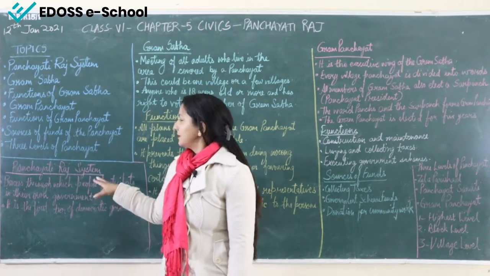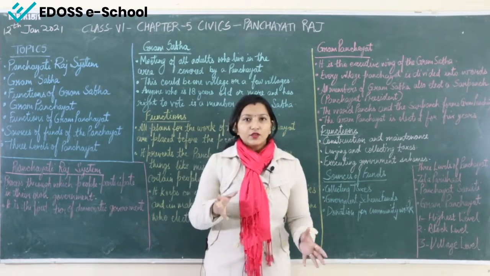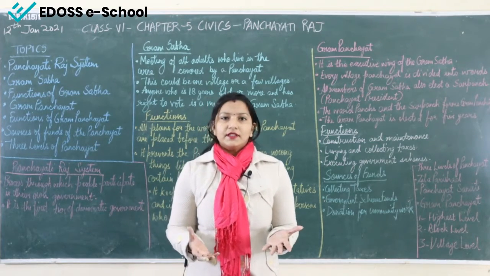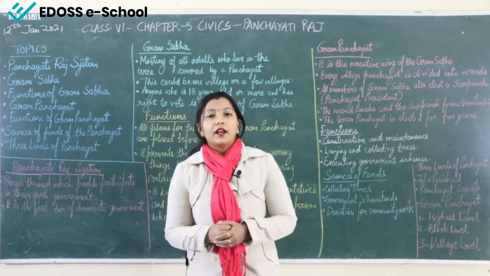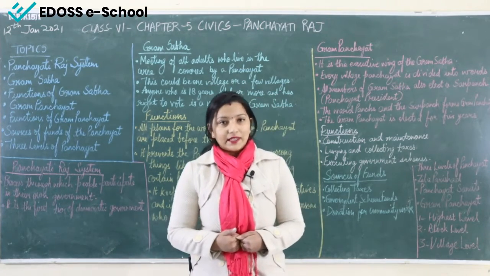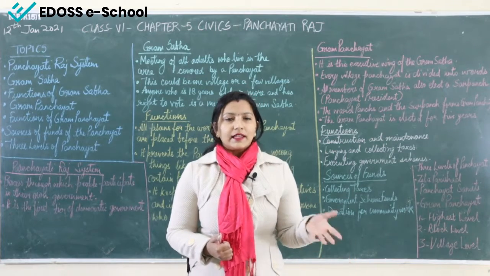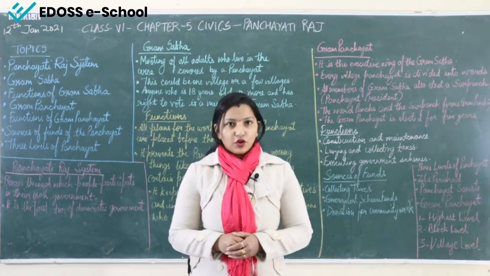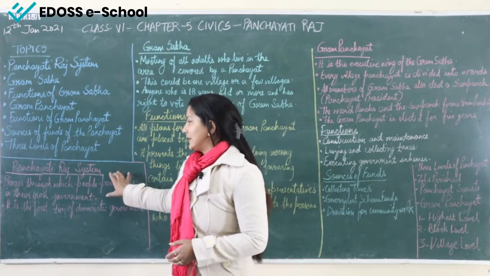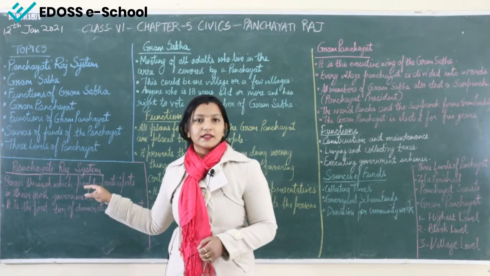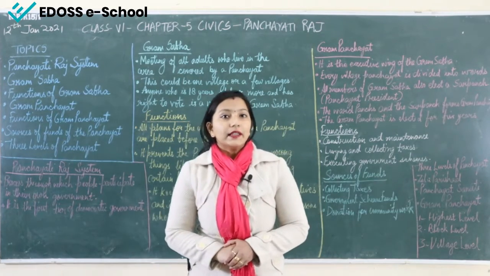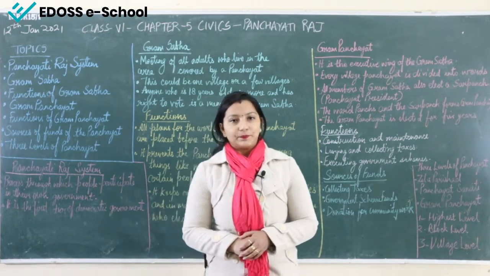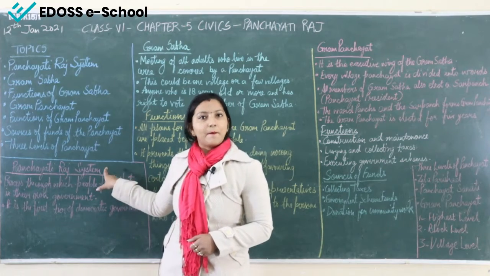First, let's know what the Panchayati Raj system is. As you all know, we are living in cities, and here we get our representatives, our leaders, through elections. We vote for our representatives, they are elected as leaders, and their work is to function for all our cities or our country altogether. Now, this Panchayati Raj system is basically seen in the rural areas, the village areas. There the leaders are elected by the people.